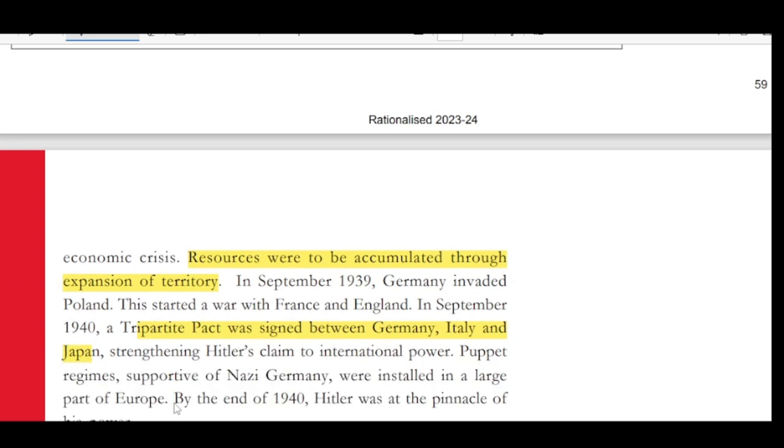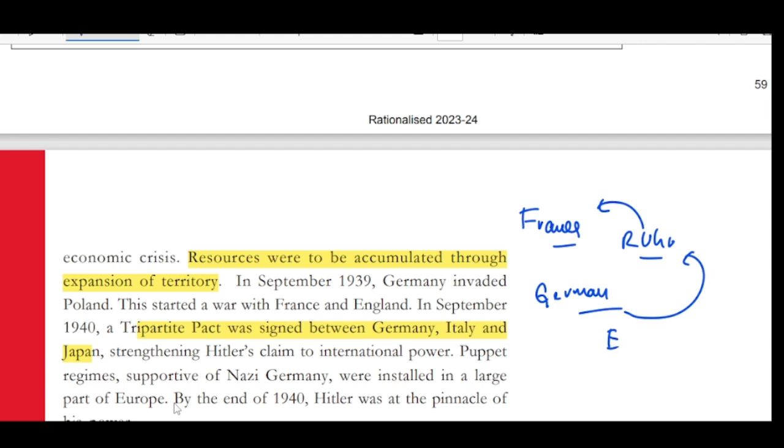Now, say as France did. What did France do? France occupied the industrial area of Ruhr in Germany so that they get more resources and more employment. In the same way, that is Hitler's thinking: I'll again take back the industrial areas so that I can give employment. But Hitler did not estimate the problems associated with it.